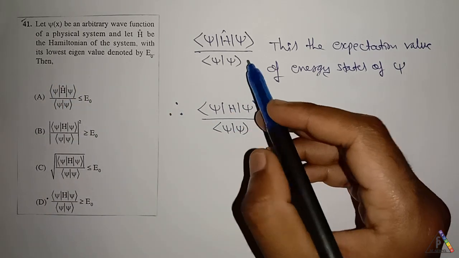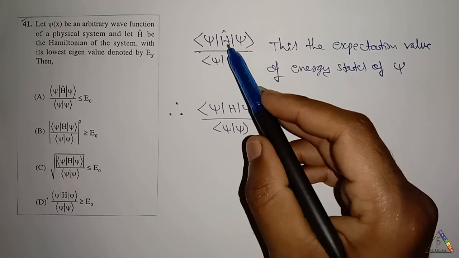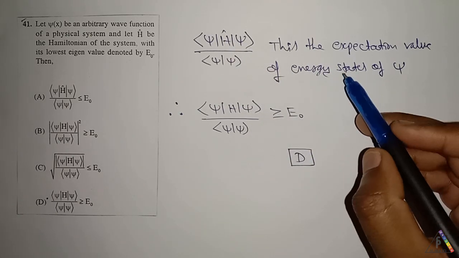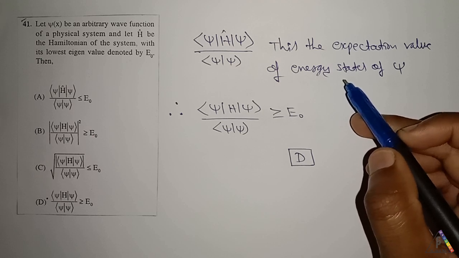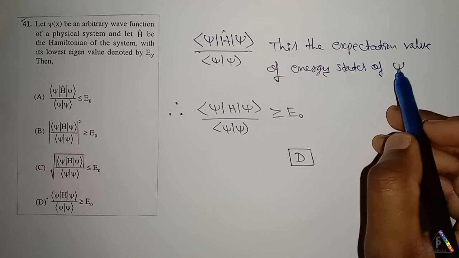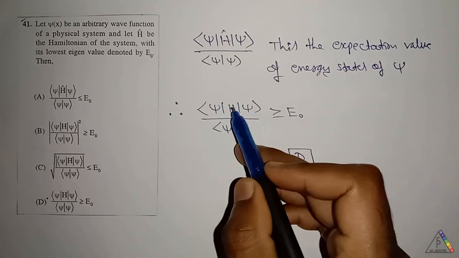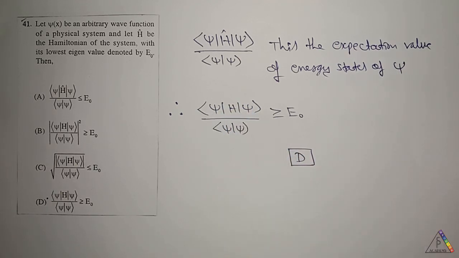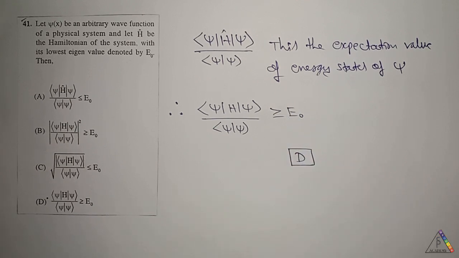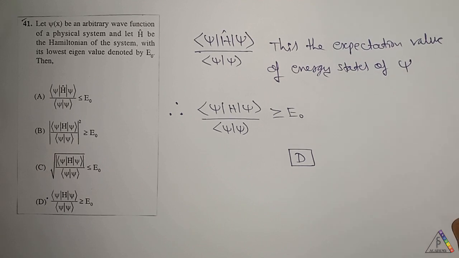We know that the expectation value of the Hamiltonian operator gives the energy for this wave function psi. Therefore, the energy for n number of states will always be greater than or equal to the ground state energy. Therefore, for this question, the answer is D option.